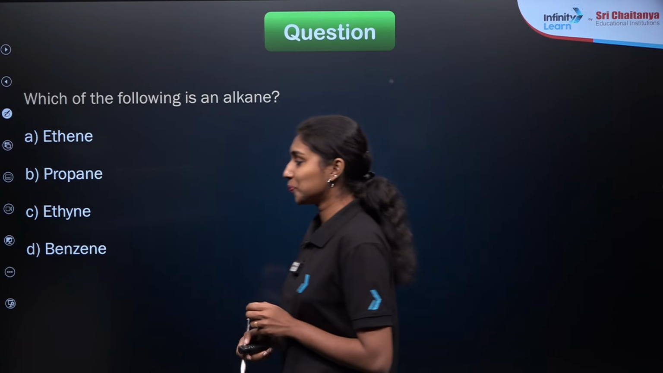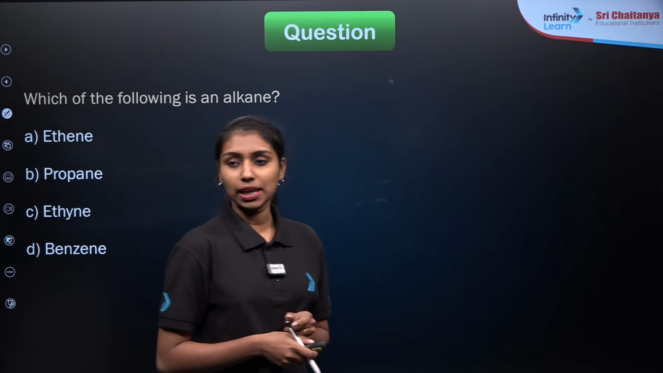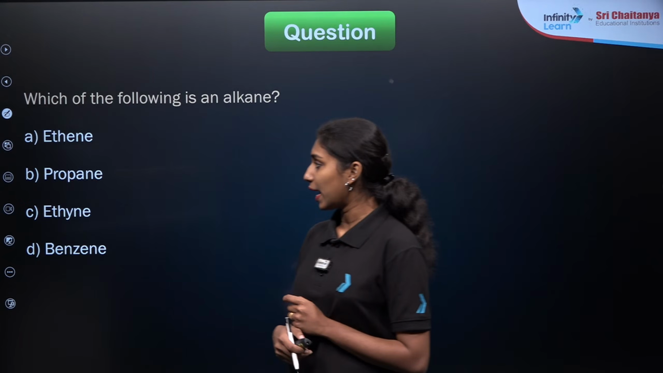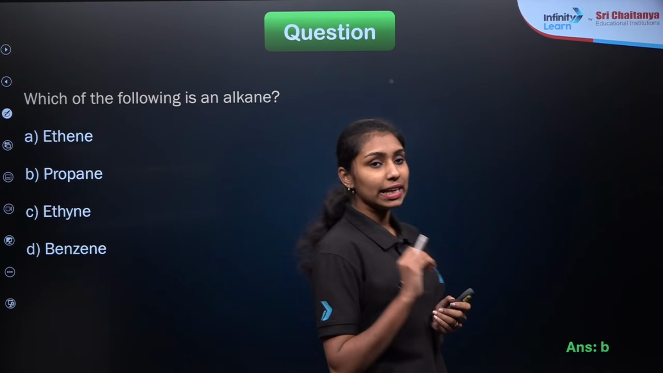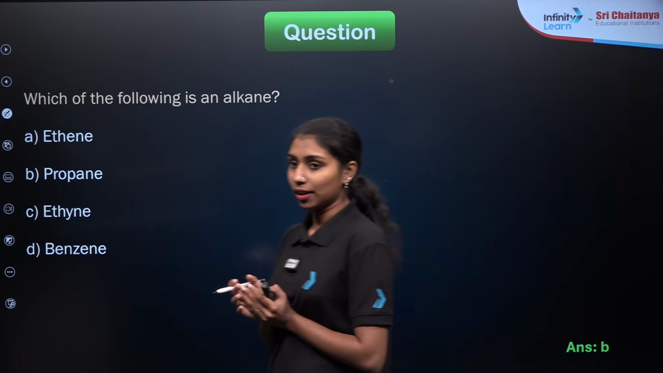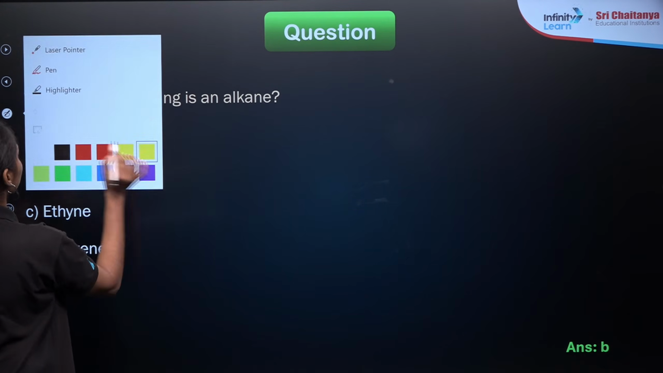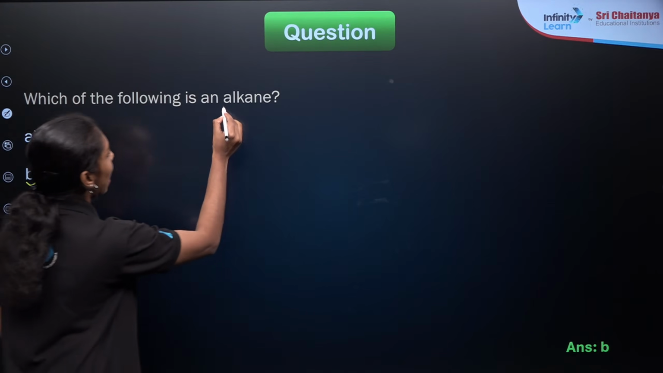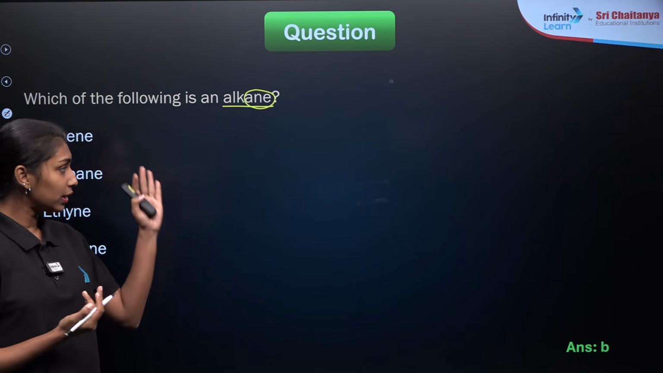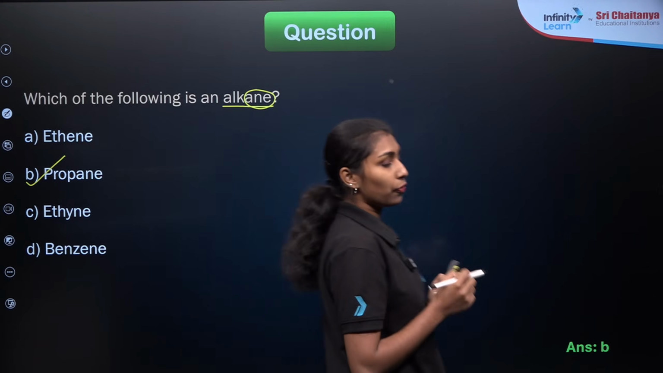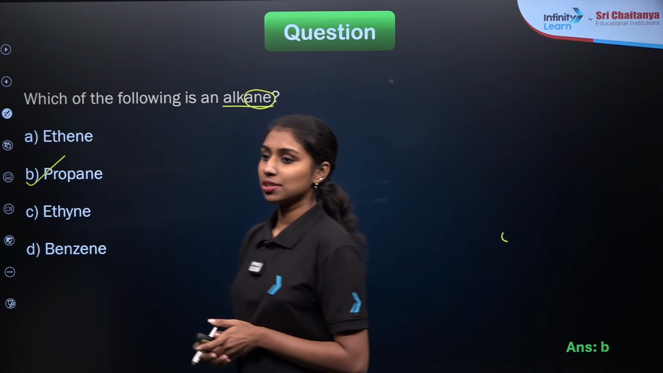Arush, are you sure? Arush is giving me the answer as ethyne and Deepta is giving me the answer as propane. Let's see what our answer is. Yes, option B, propane, is our answer. From the question itself, we can get the answer. This is an alkane, and the suffix is ane. So we can identify the option from the ane suffix, which means propane will be our correct answer. Is that clear, Arush?